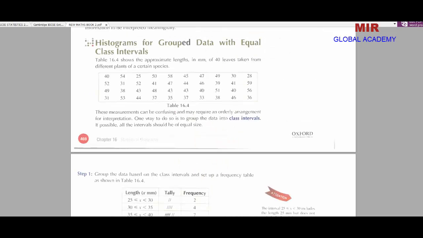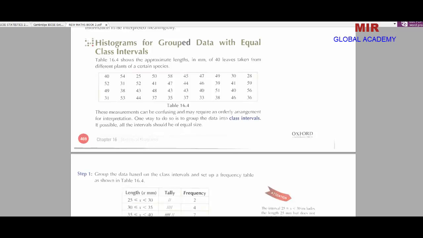Sometimes the observations are of many different numbers, and sometimes the observations are in decimal form. For example, this table shows the approximate length in millimeters of 40 leaves taken from different plants of a certain species.